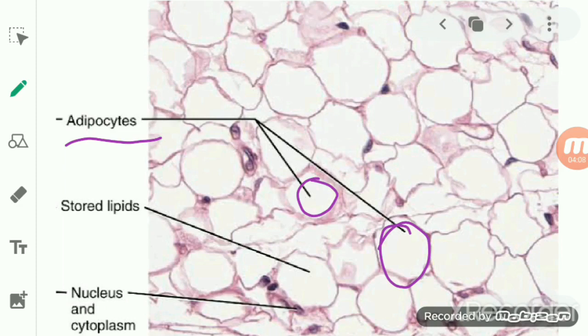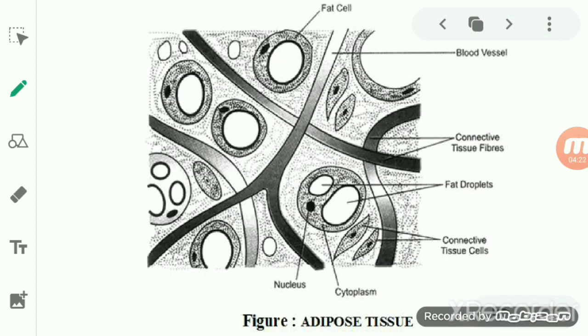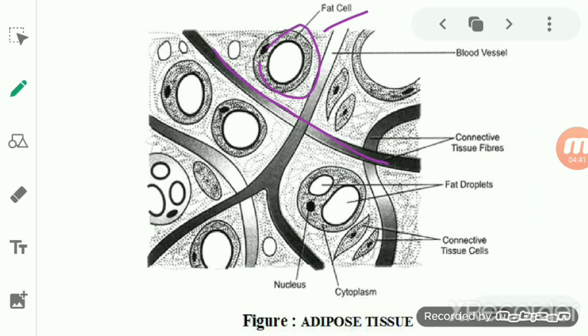Now the fat cells are basically arranged into lobules, which are separated by partitions of fibers. You can see here that these fat cells are arranged in lobules, and they are separated by a partition of collagen or elastin fiber. So these are the fibers which are present here. It is a fat cell. This one is also a fat cell.